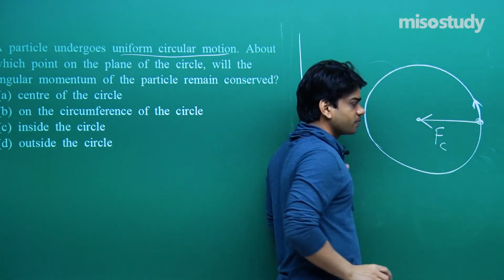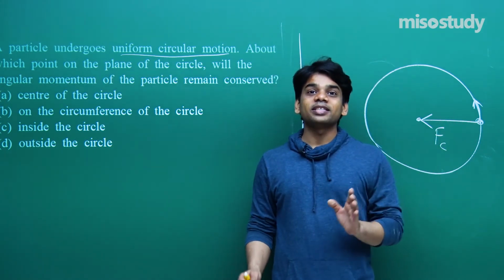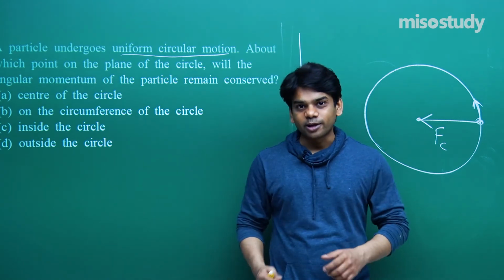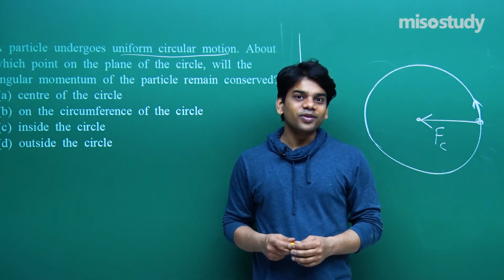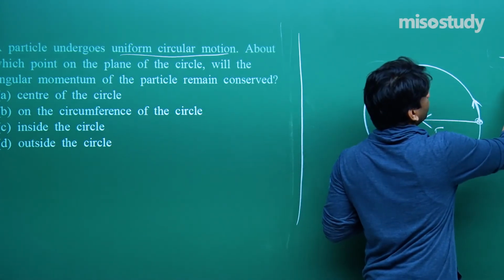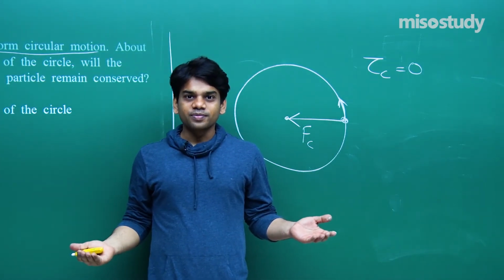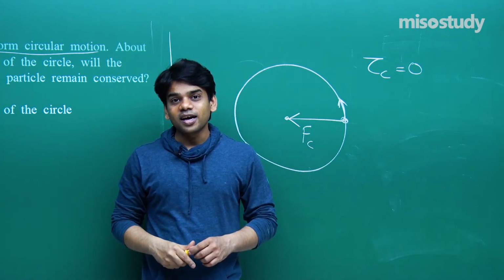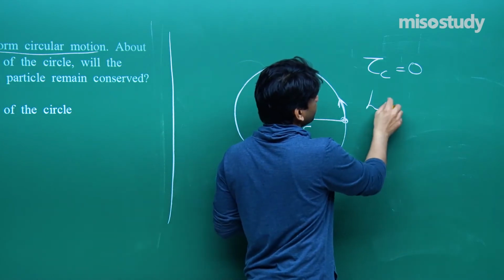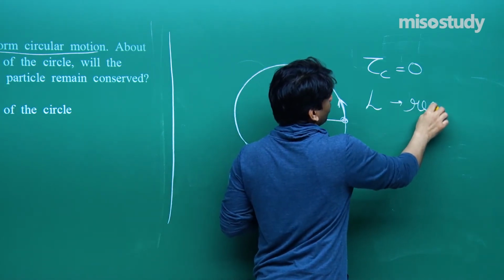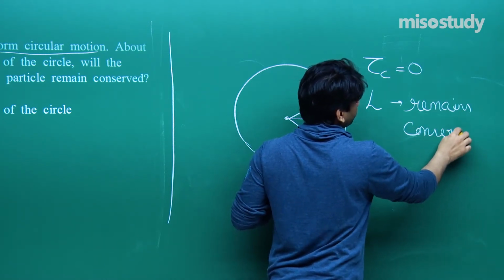Let me write down here. So one thing is quite sure. If a force passes through a point, that means it is not going to provide any torque about that point. So torque of the centripetal force about the center will be 0. So let me write down, torque about the center of the circle will be 0. If no torque is acting about any point, that means you can go ahead and conserve the angular momentum about that point. That means angular momentum will remain conserved about this point.